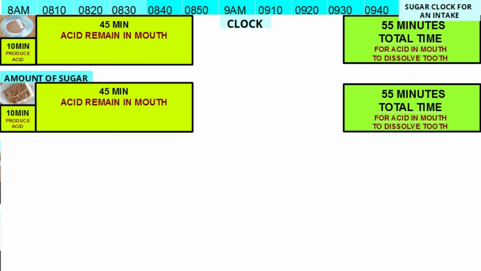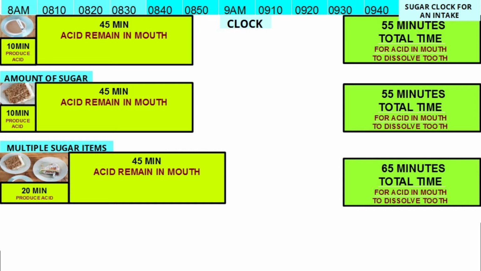Having tea with 5 grams of sugar over 10 minutes has a sugar clock of 55 minutes. Having 40 grams of sugar in the carrot cake over 10 minutes has the same sugar clock of 55 minutes. Both have the same risk of tooth decay.